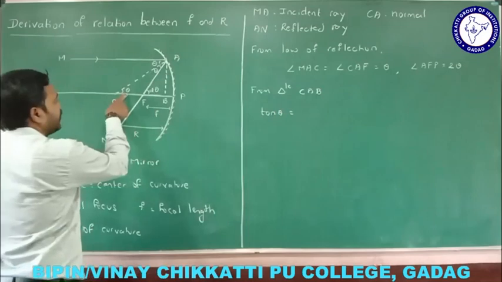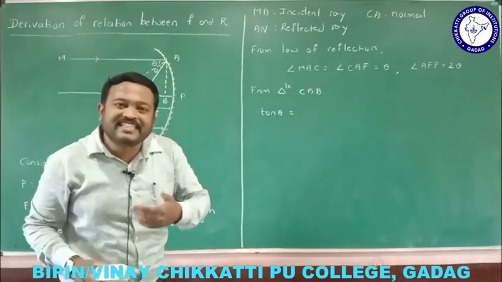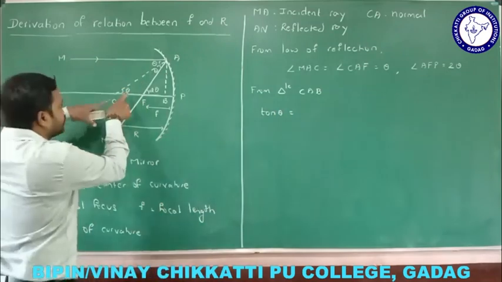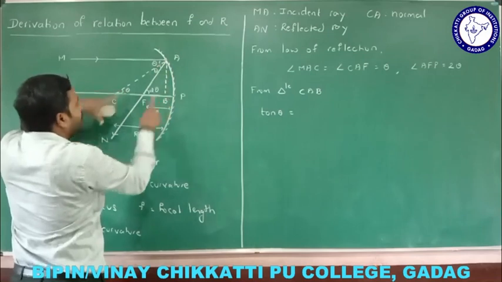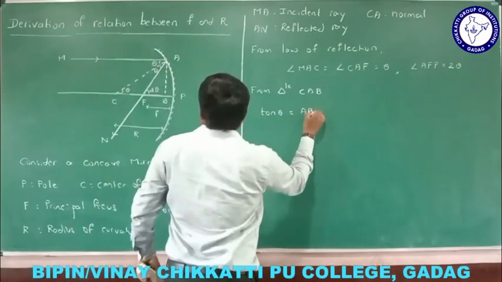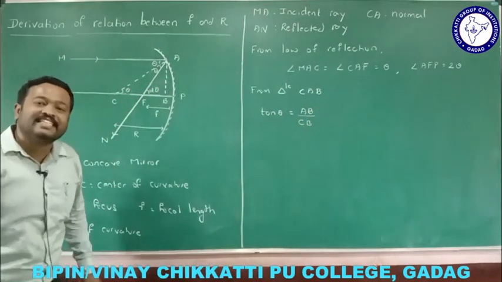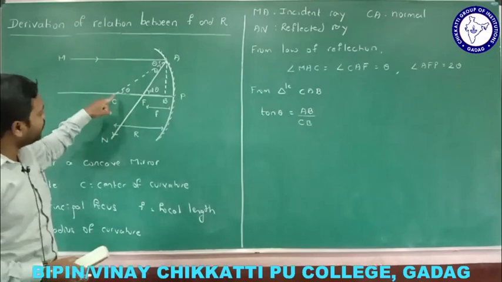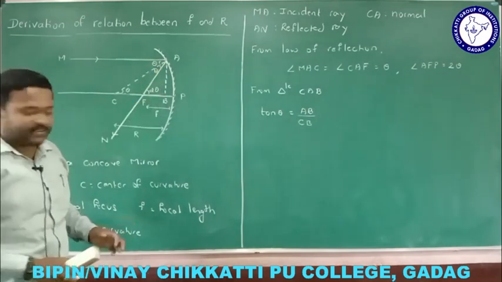Tan theta is opposite side divided by adjacent side. What is the opposite side of this triangle? AB. What is the adjacent side? CB. Let me write AB divided by CB. Opposite side divided by adjacent side. CAB is the triangle which I am considering here.